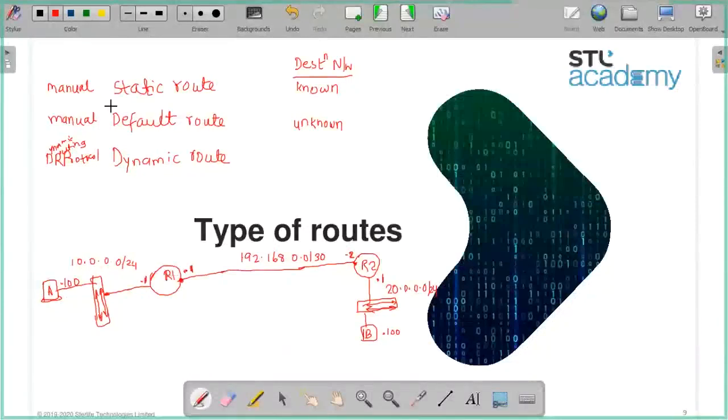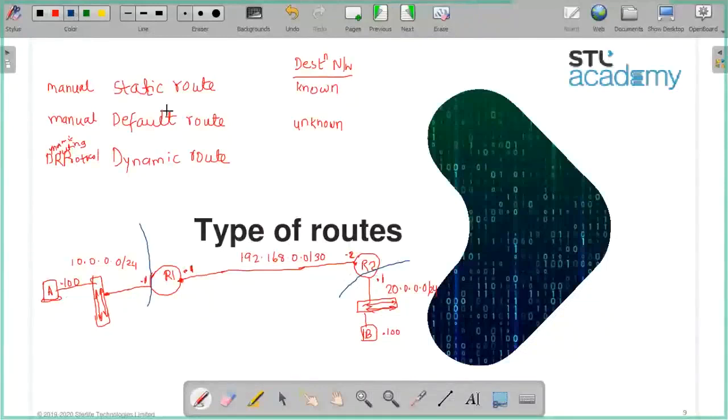So here the network is 10 network. Here the network is 20 network. 20.0.0.1 and the PC is 20.0.0.100/24. And here the IP is 192.168.0.1/30 and here it is 192.168.0.2/30. These are the IP addresses.